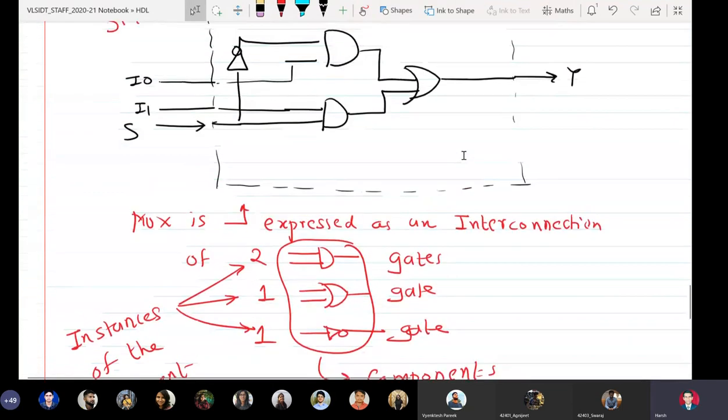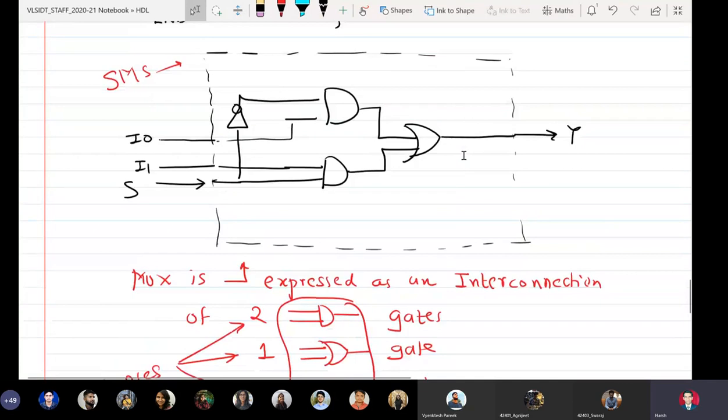the structure modeling style by taking the example of a full adder, where we express that full adder as a combination of two XOR gates, one AND gate and one OR gate. That will be a very interesting session.